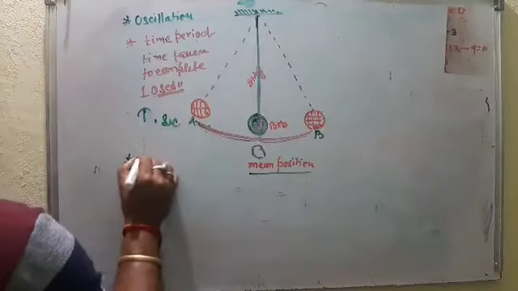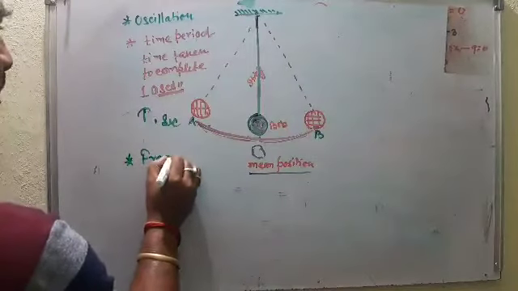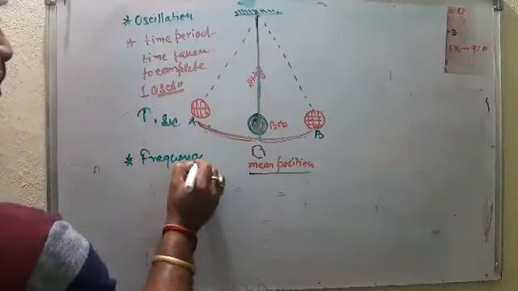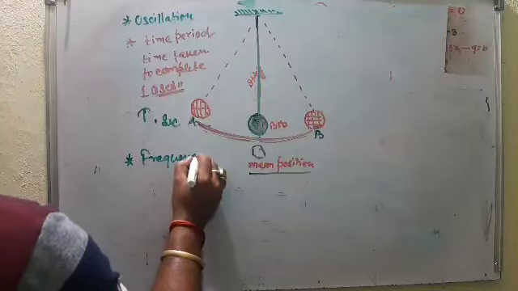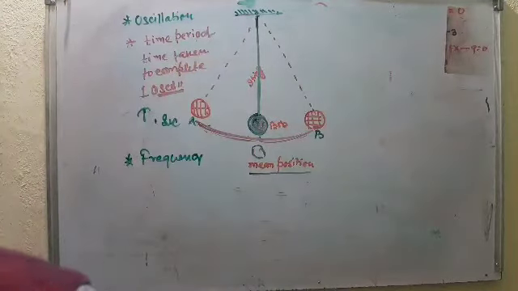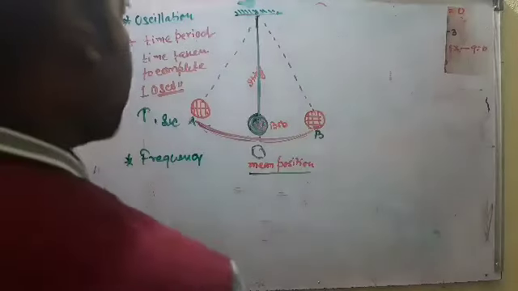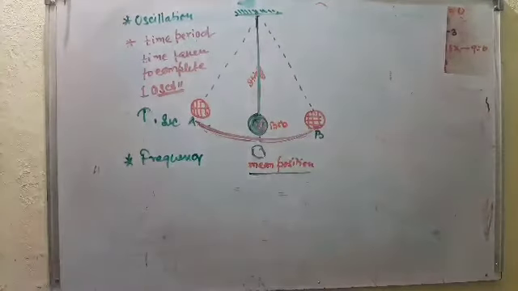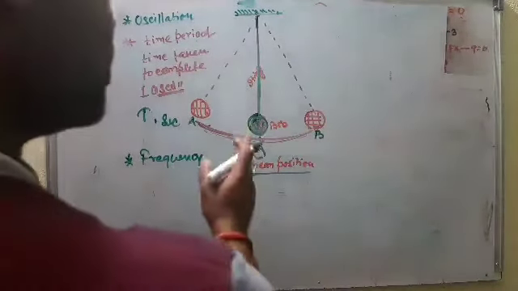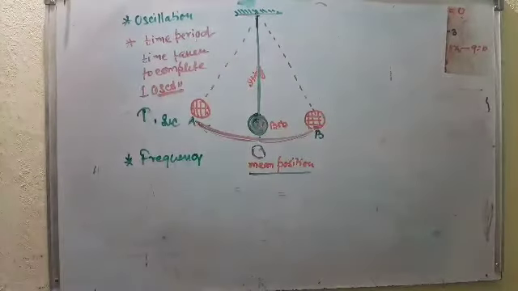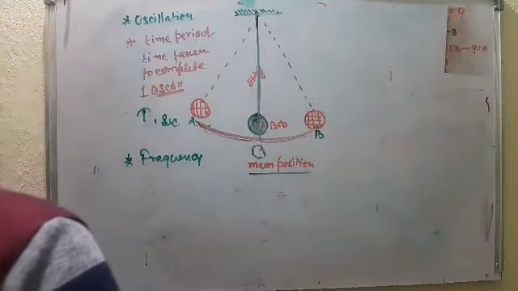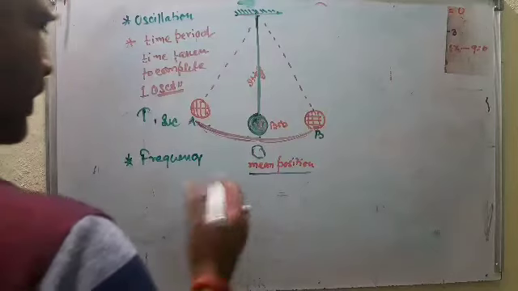Now the third one is frequency. What is the meaning of frequency? It is the number of oscillations completed in 1 second. How do you find it?